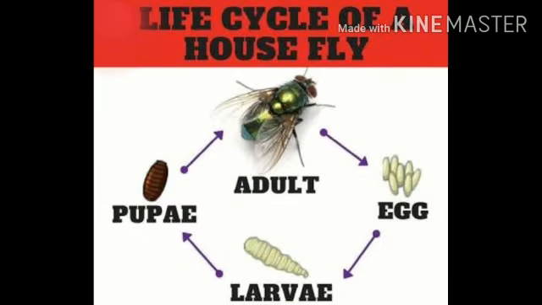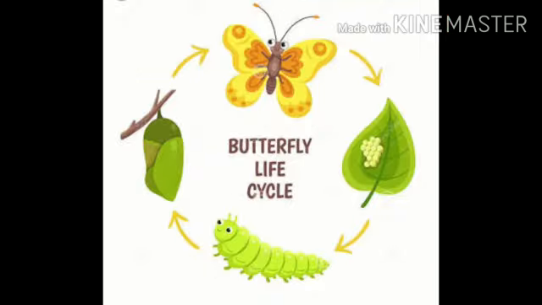Next is the life cycle of a housefly. See, adult housefly lays eggs. From egg, larva hatches. From larva, pupa, and then to the adult housefly. Next is the butterfly life cycle. The adult butterfly lays eggs. From the eggs, caterpillar comes out. From caterpillar, pupa, and from pupa again the beautiful butterfly comes out.